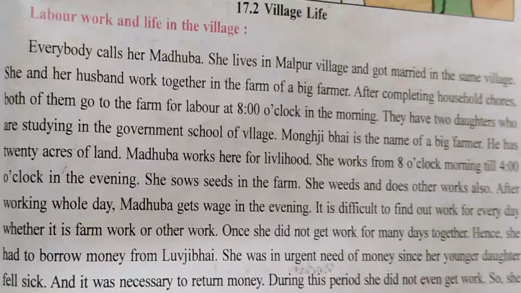Now students, here if you see this paragraph carefully in your textbook, it's written in this way: everybody calls her Madhuba. The name of the lady is Madhuba. She lives in Malpur village and got married in the same village. That is, from her childhood she lived in Malpur village and she got married in the same village.